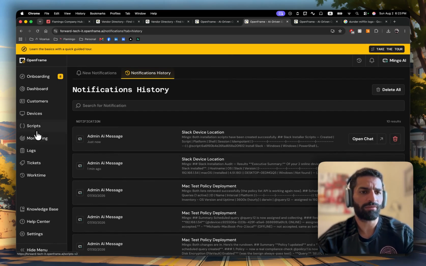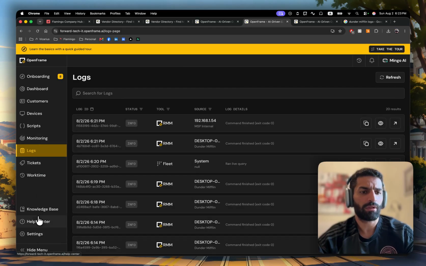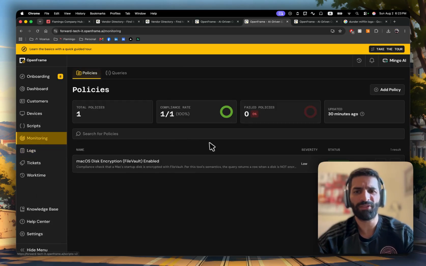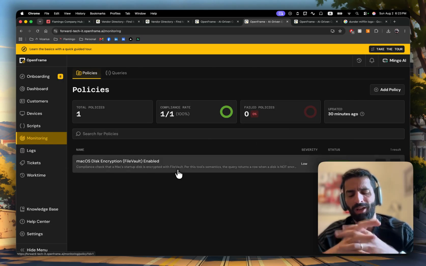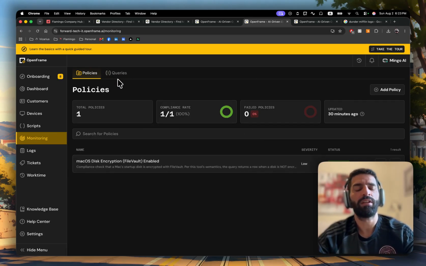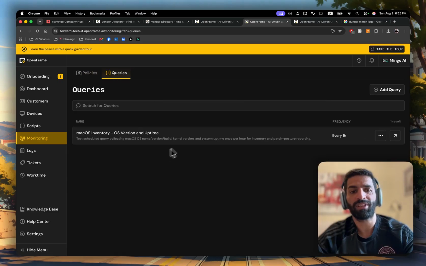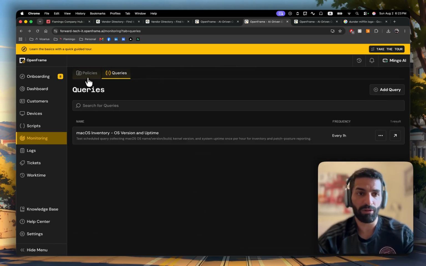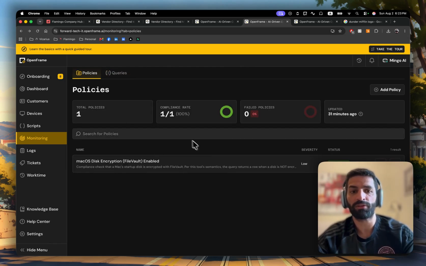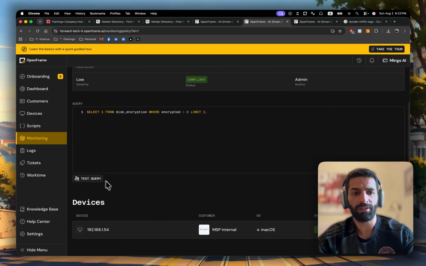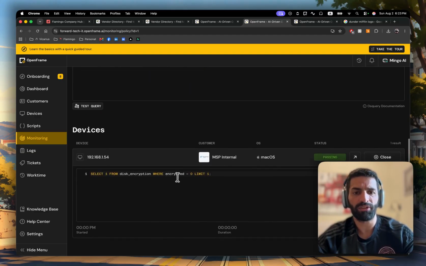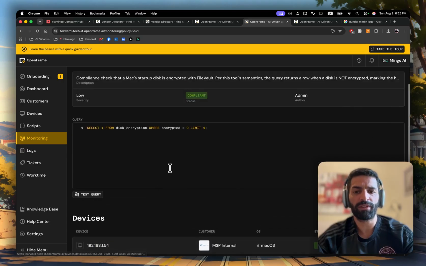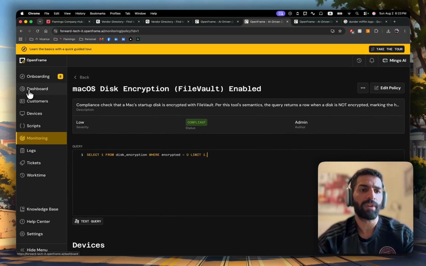I think that kind of covers most of the stuff in the platform right now. Maybe one last thing that we didn't cover before is that we have bundled queries and policies capabilities in the product. What it means is that you can have data collectors running on all of your devices and generating data that will be processable afterwards by Mingo, or in general, if you want to build certain policies or things like that, you can definitely go ahead and do that. For example, this policy checks that the disk is encrypted, and if it's not, it would alert us here.